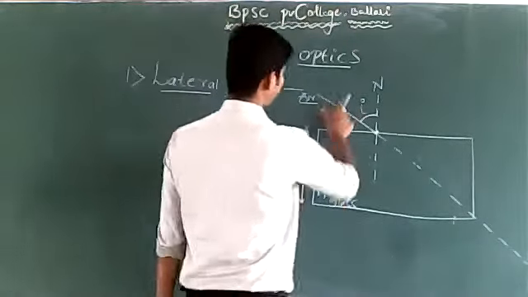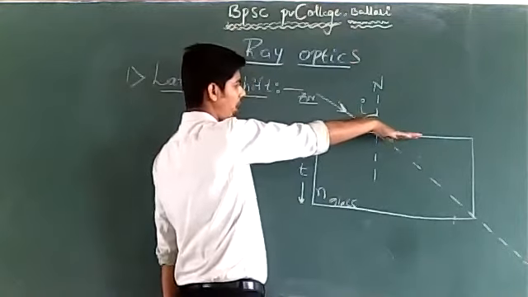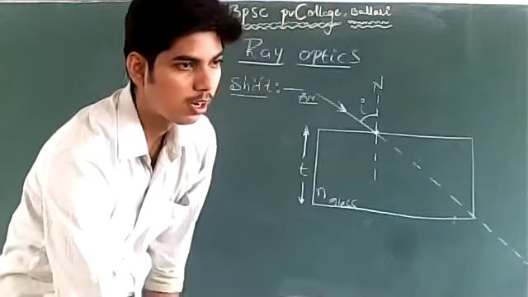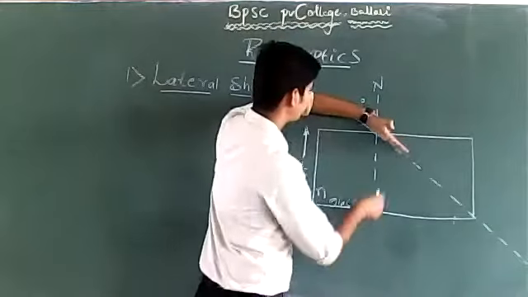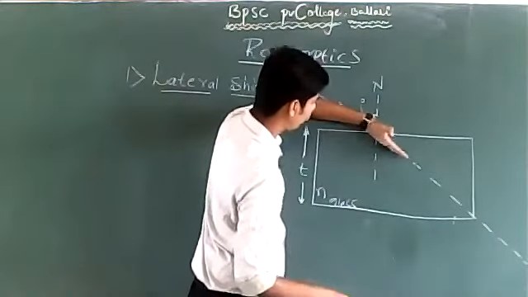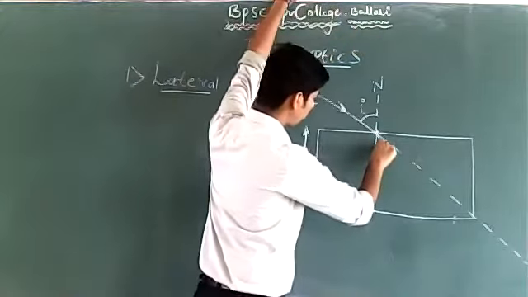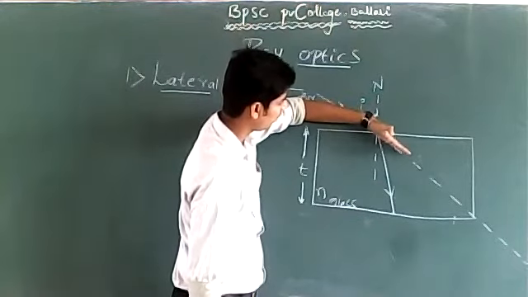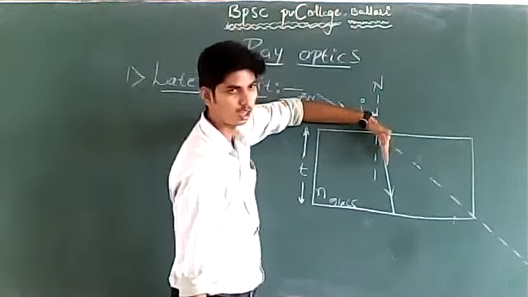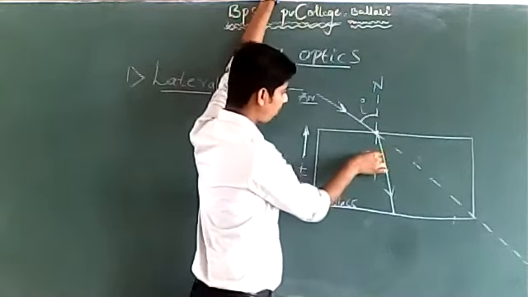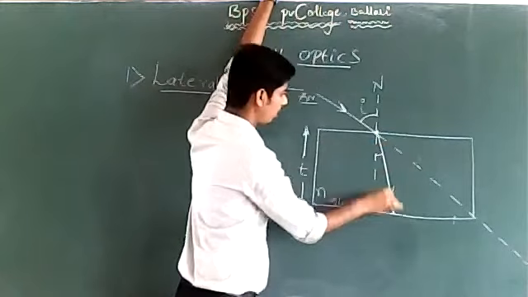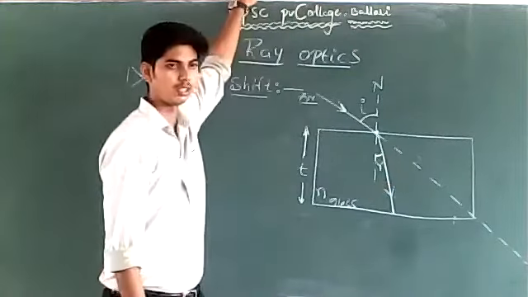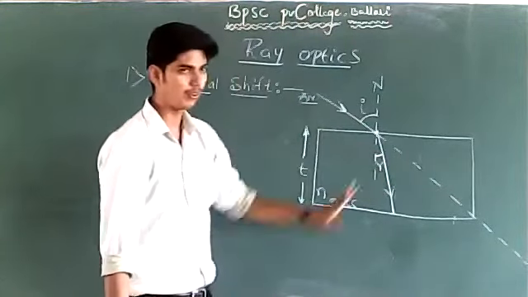Because the ray of light is traveling from rarer to denser, the ray of light must bend towards the normal. So this is how the ray of light actually travels. Instead of passing along a straight line, the ray of light undergoes bending and bends towards the normal. The angle between the refracted ray and the normal is called the angle of refraction.